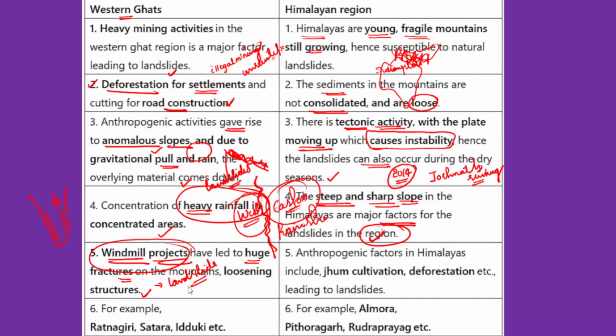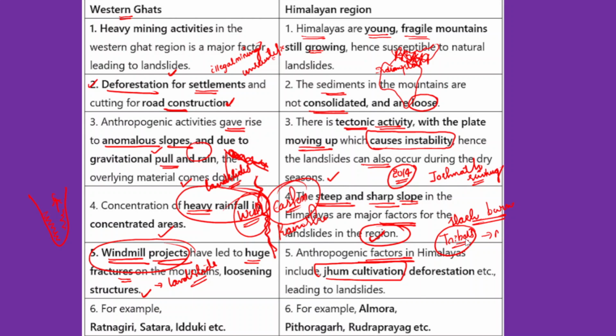Now, the anthropogenic factors in Himalayas include the Jhum cultivation. So what exactly is the Jhum cultivation? Jhum cultivation generally means slash and burn cultivation. You very often come across this slash and burn cultivation, where tribals usually clear the forest land for cultivation.